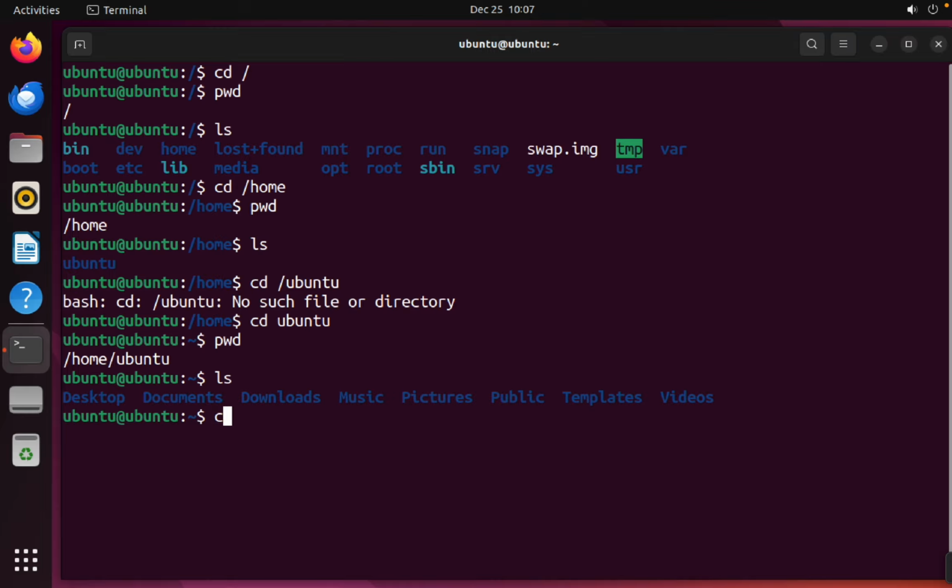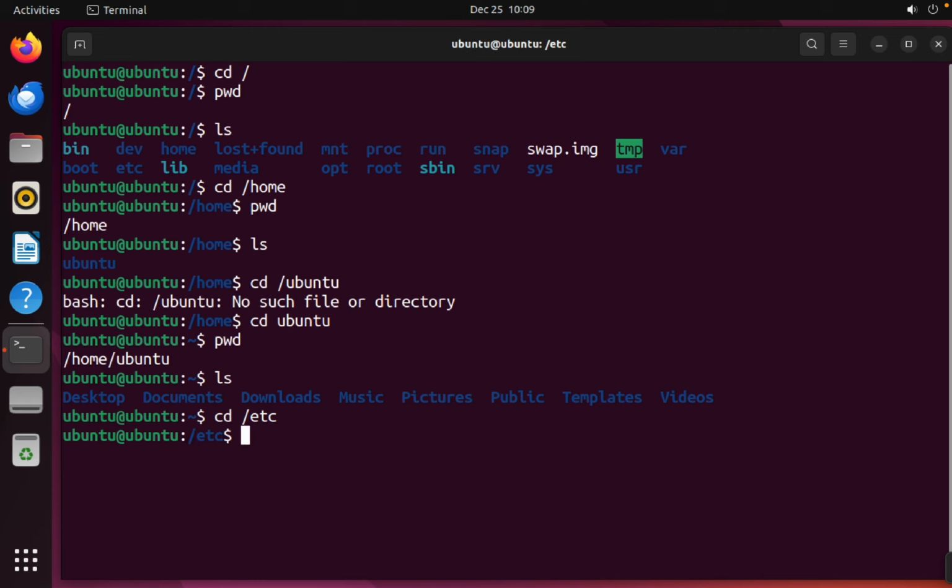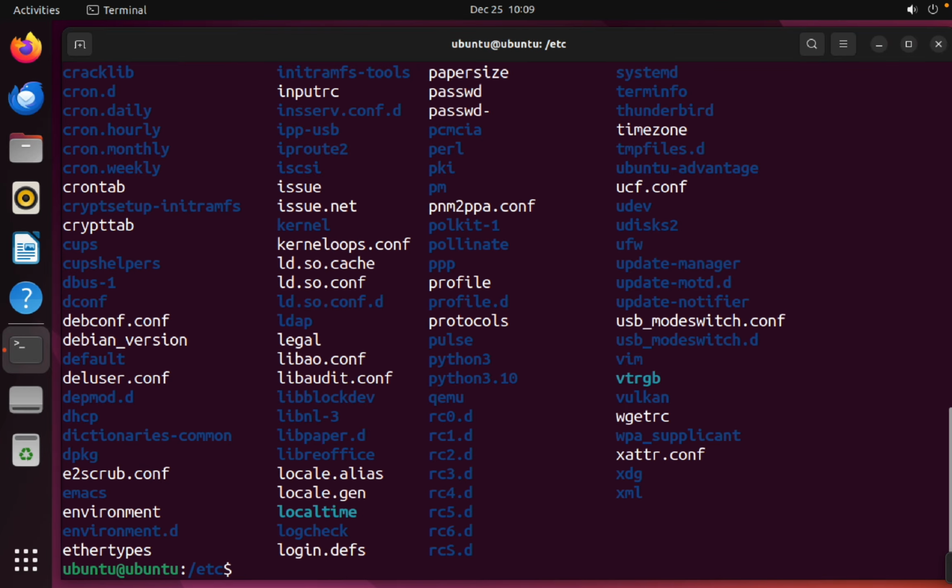If you want to go to the etc directory, you can go like /etc with an absolute path. This is how an absolute path looks. We start from the root and we are navigating into etc. So we are at etc, pwd. Now we should know how to use a relative path.